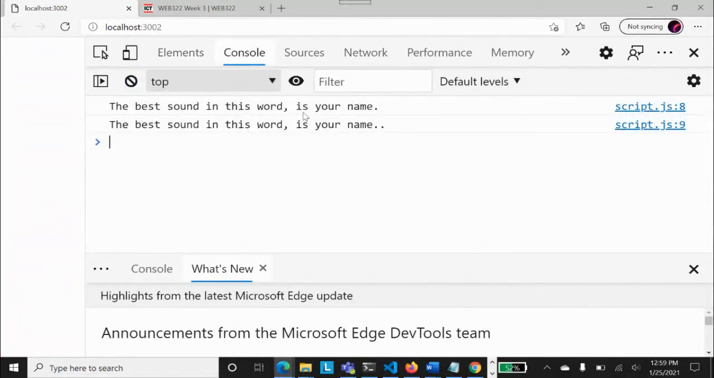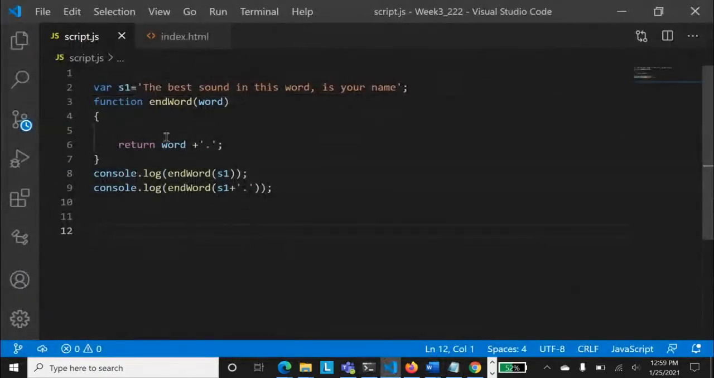Okay, so the best sound in this word is your name dot. That's very good. That looks good. And the best sound in this word is your name dot dot. It has 2 dots over here. Now you know that we can use multiple methods to find out whether there is a dot at the end of the string. And here also Sufyan will come to know the importance of the length.